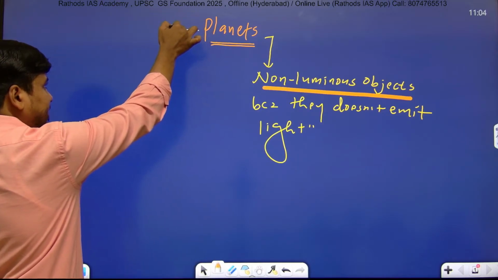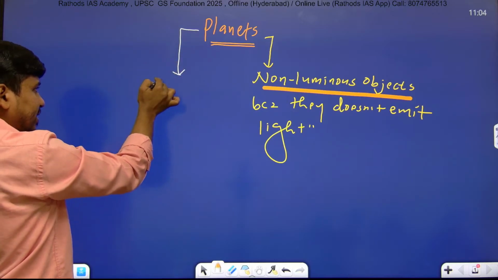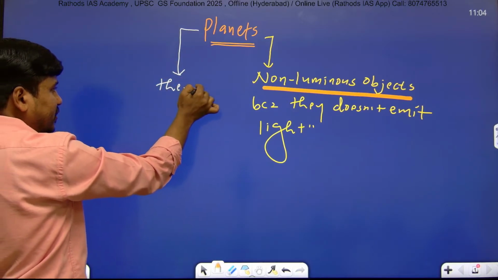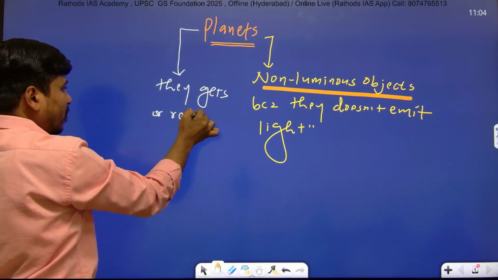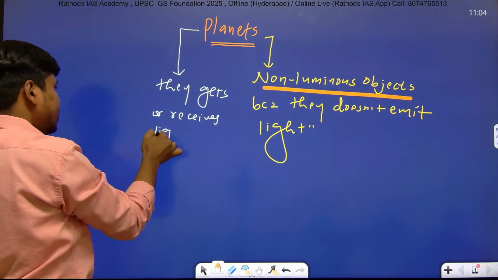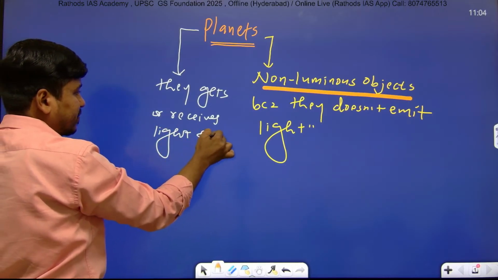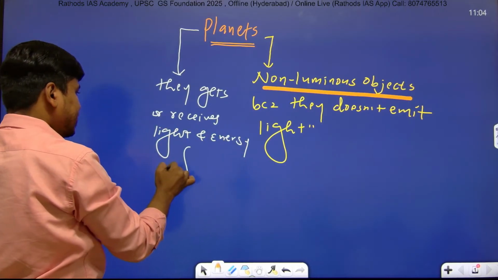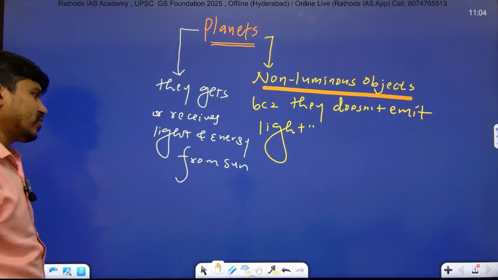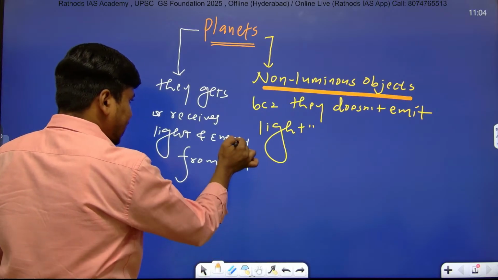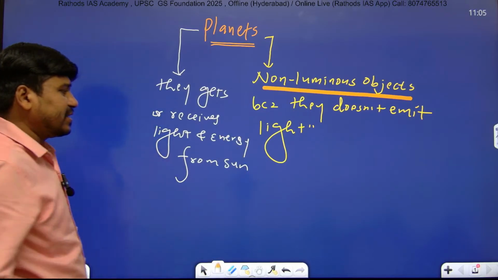And here planets receive light and energy from the sun. Light and energy from the sun, right? They receive light and energy from the sun.